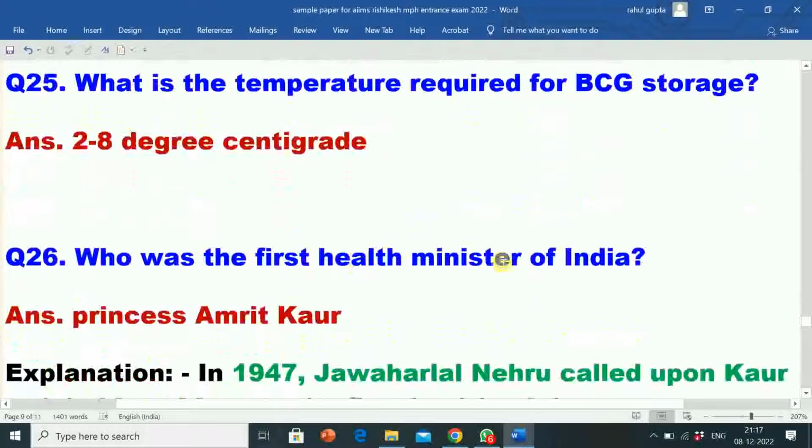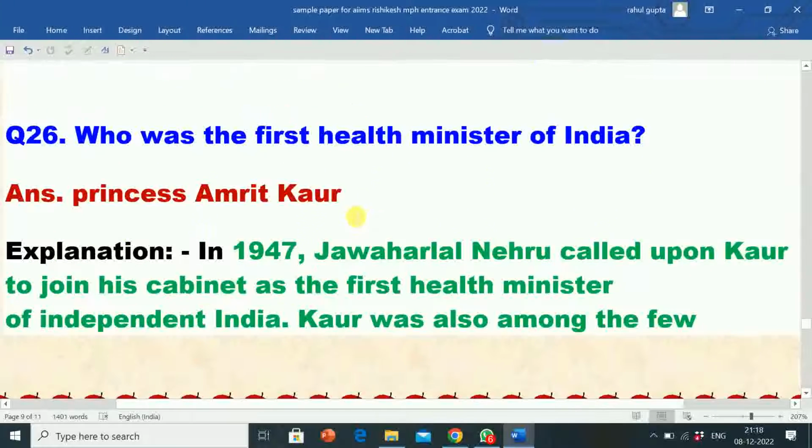Next question is, what is the temperature required for BCG storage? Its answer is 2 to 8 degrees centigrade. Next question is, who was the first Health Minister of India? Its answer is Princess Amrit Kaur. Princess Amrit Kaur was the first Health Minister of India.